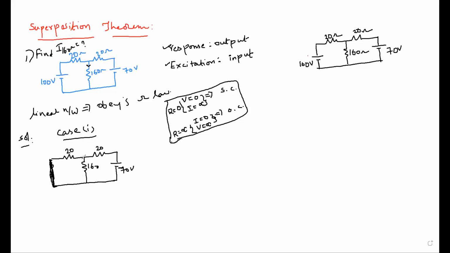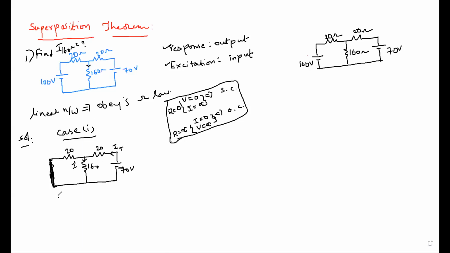Now, our aim is to calculate the current passing through this 160. Let us call it I dash, because it is case 1. For case 2, you take it as I double dash. If any case 3 existed, then I triple dash, like that. Then the total current will be I dash plus I double dash at the end of the solution. Now, find out I dash. How can we find I dash? Simple. Here two resistors are connected in parallel: 20 and 160 are in parallel. That resultant is in series with 20, so the total current is passing through this source.